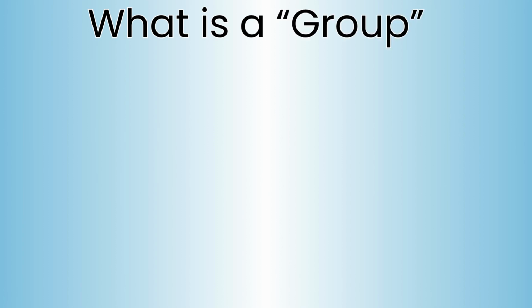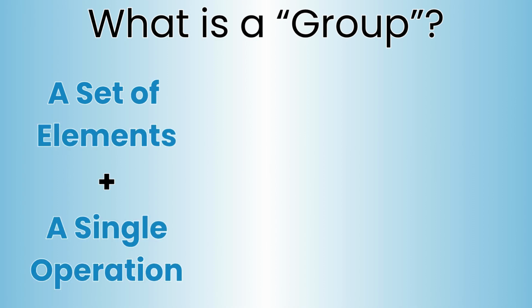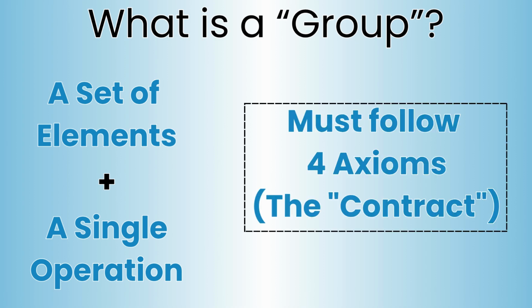Before we can build a vector space, we need to understand its most fundamental building block, a group. A group is one of the simplest, most elegant structures in all of mathematics. A group consists of two things, a set of elements and a single operation that combines them. To qualify as a group, this combination must follow four strict rules.